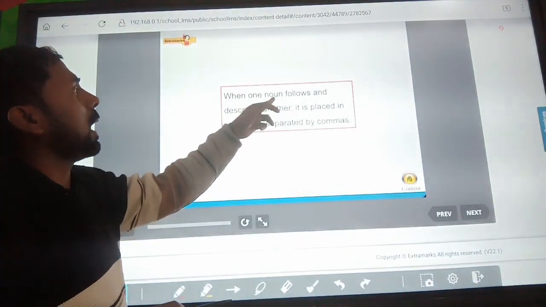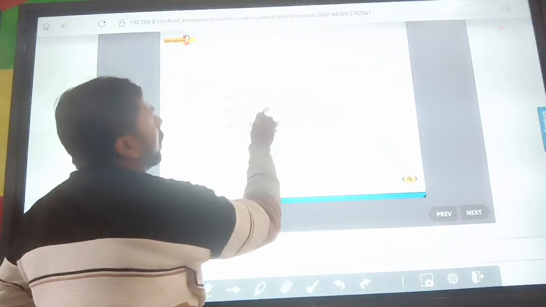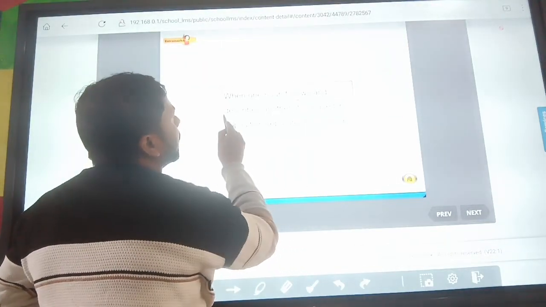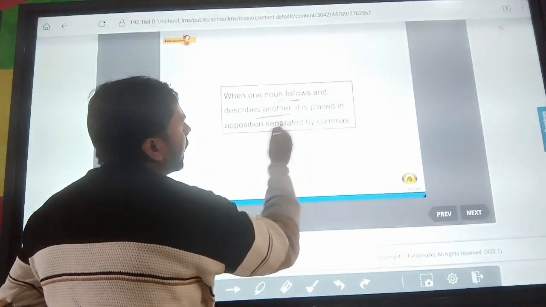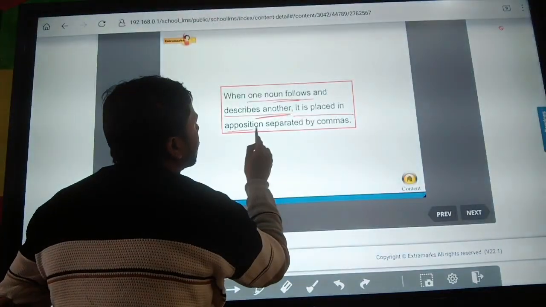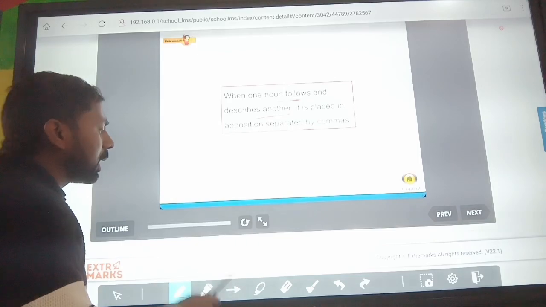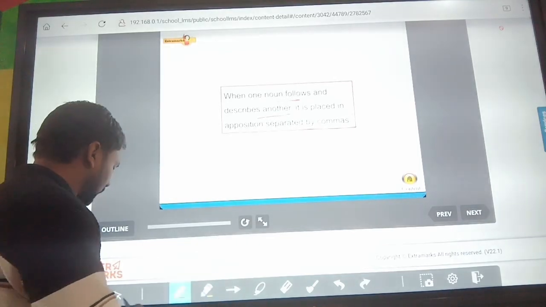Where one noun is followed by another noun that describes it, it is placed in opposition, separated by commas. Okay, so this is the noun opposition.